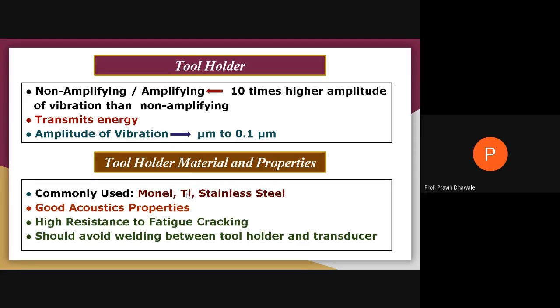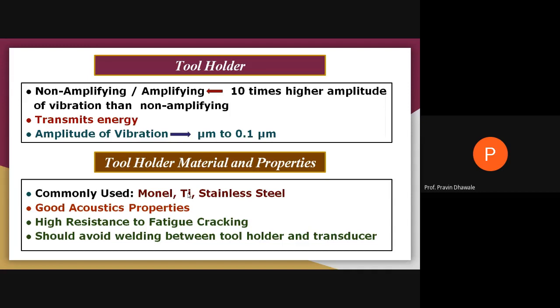And the materials which will be used for the tool holder are monel, titanium, and stainless steel. Those have good acoustic properties and must have high resistance to cracking during fatigue. Right. Also, welding between the tool holder and the transducer should be avoided because it may produce certain types of cracks. In order to avoid the welding, you may go for brazing. Right. Brazing should be carried out in order to connect the tool with the tool holder.